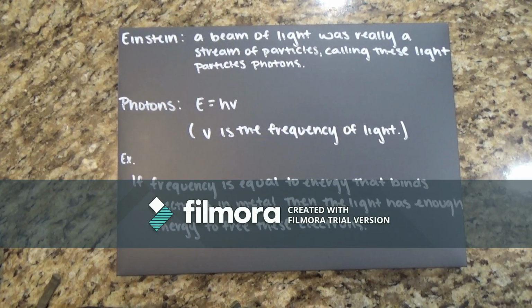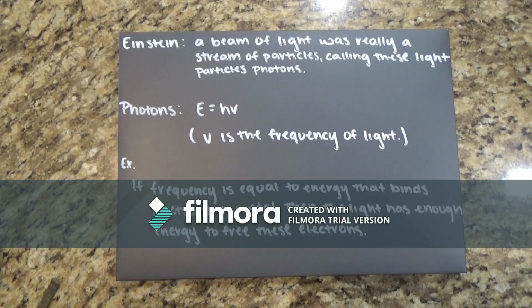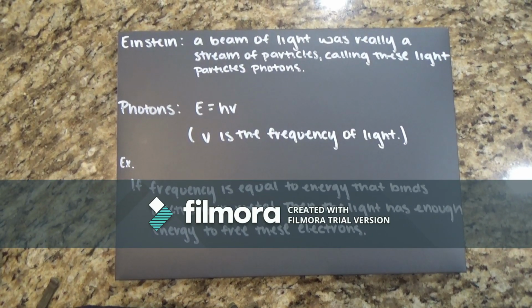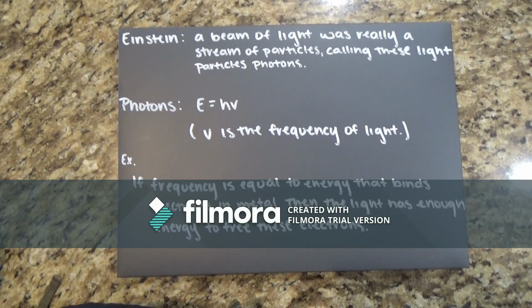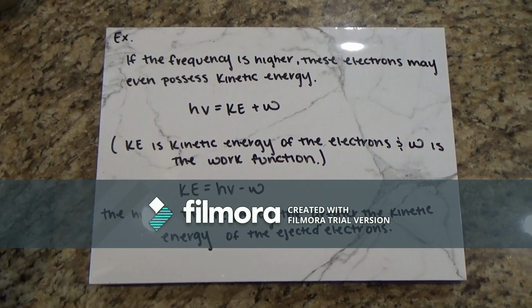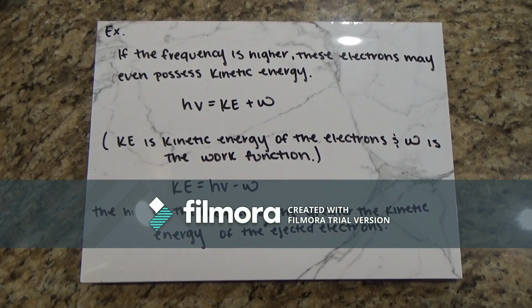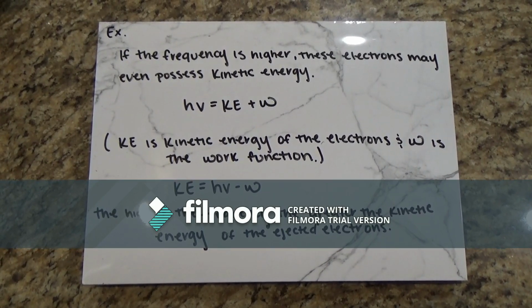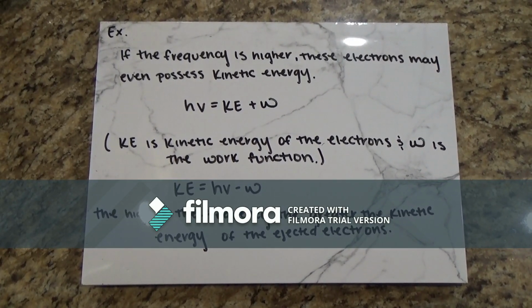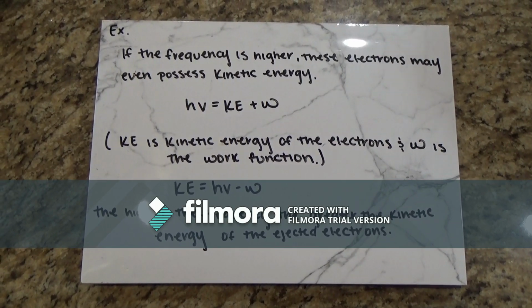Electrons are held in metals by attractive forces, and removing them requires high frequencies of light. If the frequency is equal to the energy that binds electrons in the metal, then the light has enough energy to free these electrons. If the frequency is higher, these electrons may even possess kinetic energy, shown by hv equals KE plus W, where KE is the kinetic energy of the electrons and W is the work function.